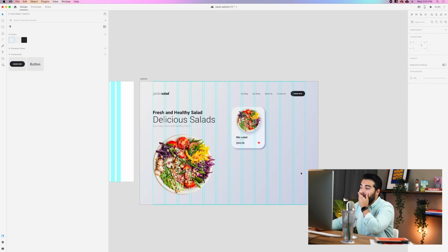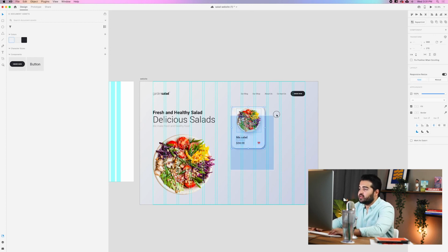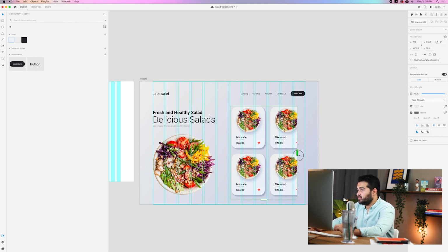So what I like to do now is make a little bit of a repeat grid with it. We're gonna click the repeat grid and we're gonna create multiple salads. We're gonna slide it down, create another row, and slide it to the side. So we have 2 rows of salad.